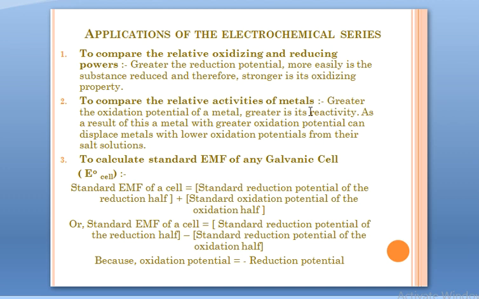To compare the relative activities of metals. See, in a salt solution, it is very much possible that you can replace one metal by another, but you cannot replace every metal by every other metal. There has to be a certain relationship. Then only you can replace metal A by metal B. What is that relationship? Greater the oxidation potential of a metal, greater is its reactivity. As a result of this, a metal with greater oxidation potential can displace metals with lower oxidation potentials from their salt solutions.